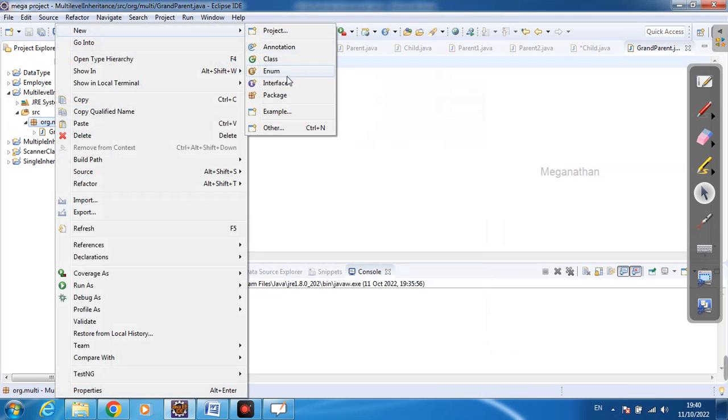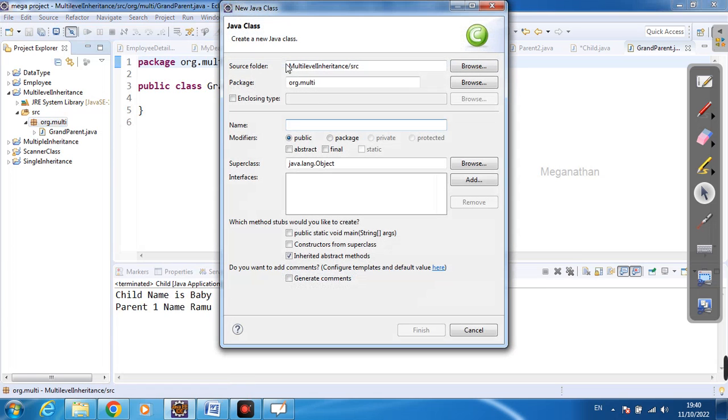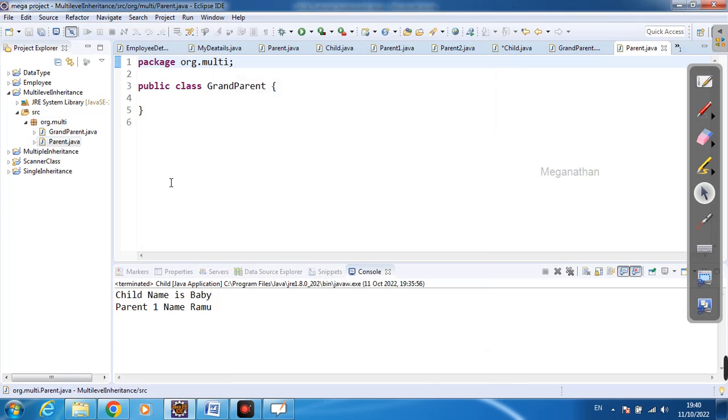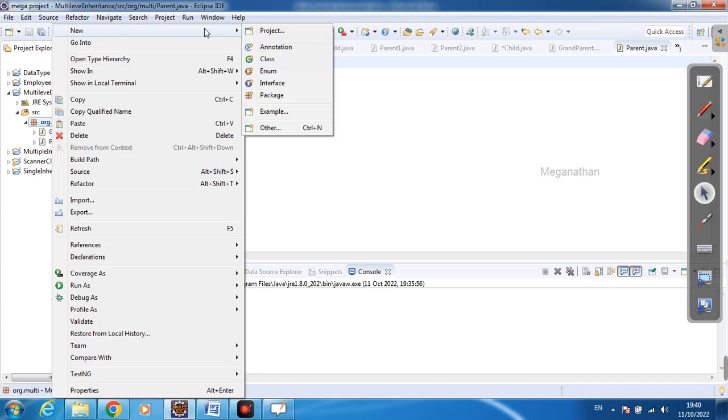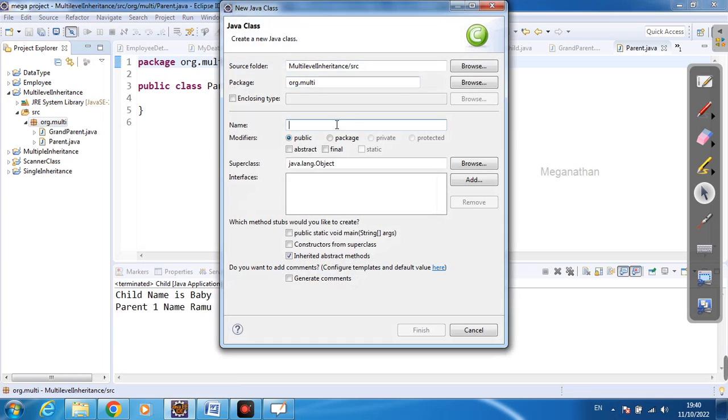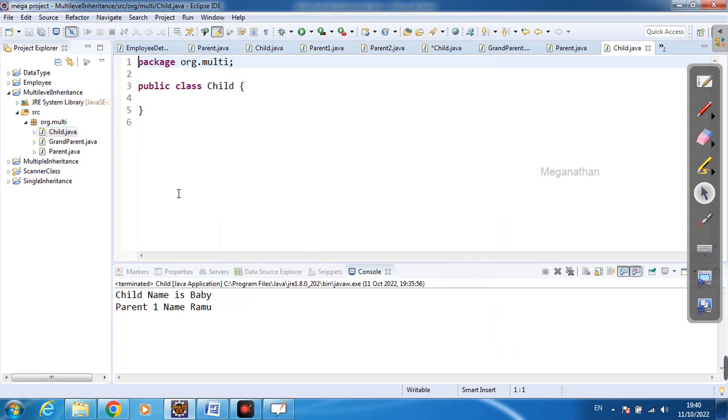New class, that is parent, and one child, like this. More than one parent class is possible, right? We can create another parent class also, but we need to access it like a chain, one by one. Child, this is my child class, right? So now I'll write some business logic, some methods, in this.